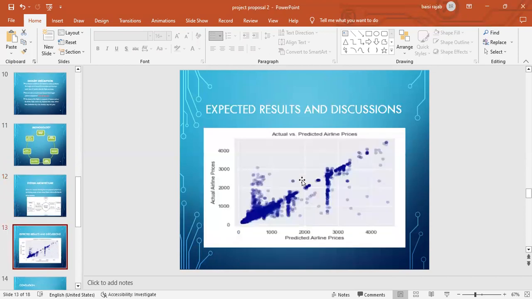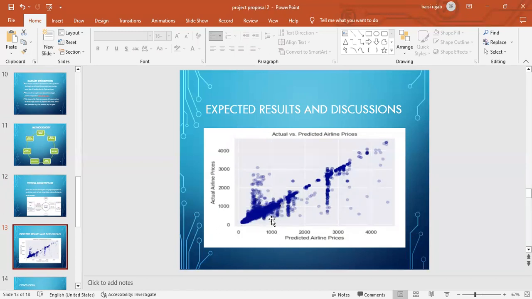Now, these are the expected results, and this is the line of best fit, the actual airline prices and the predicted ones. The actual airline prices are 1,000 USD, 2,000, 3,000, 4,000, and the predicted axis is the same in USD. If we have predicted that a particular flight is going to cost 1,000 USD, and at that same time it costs 1,000, then we shall be right.